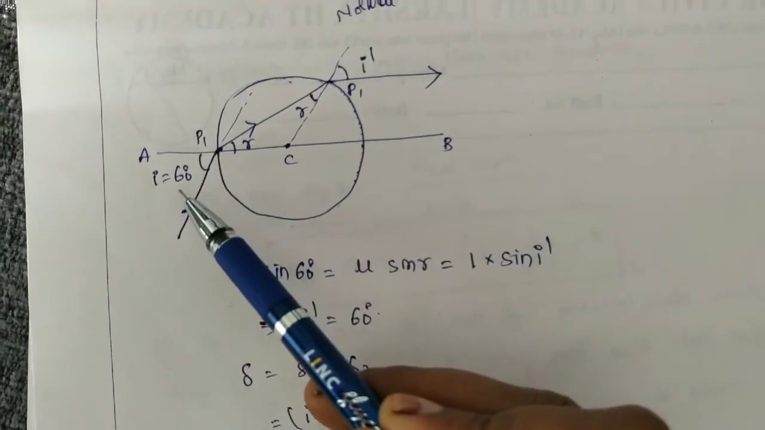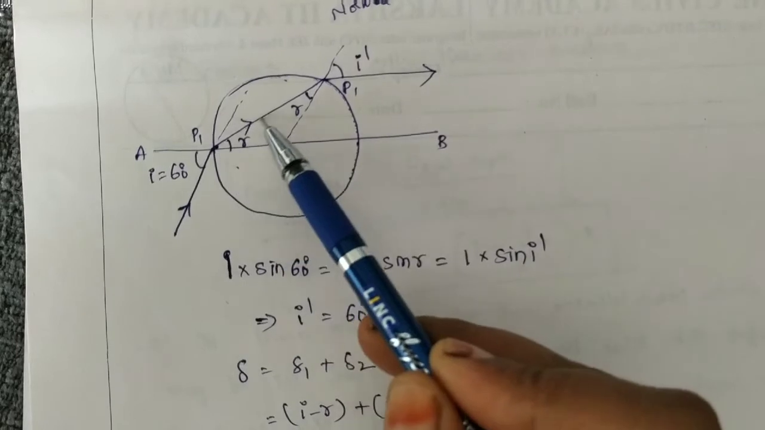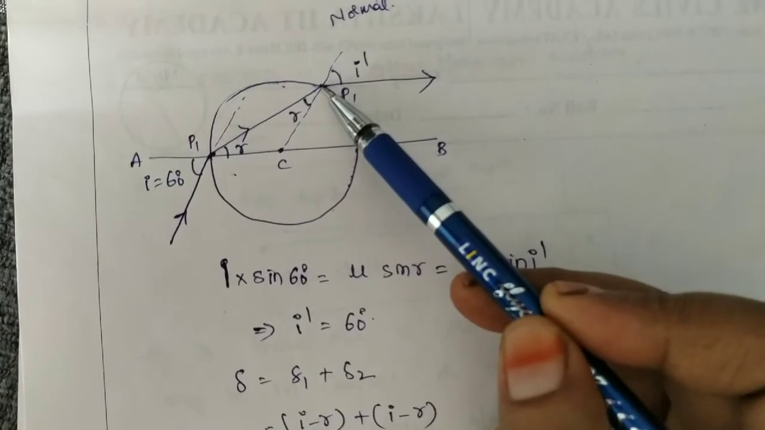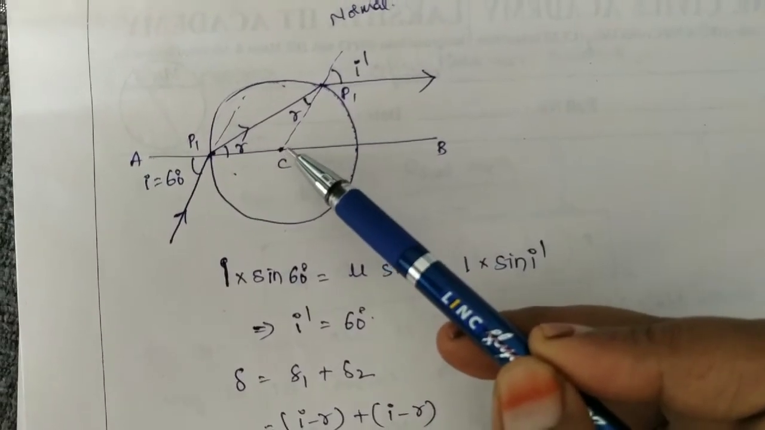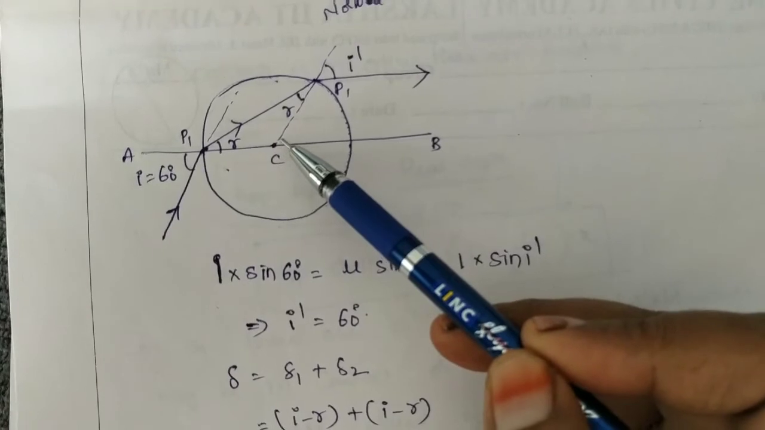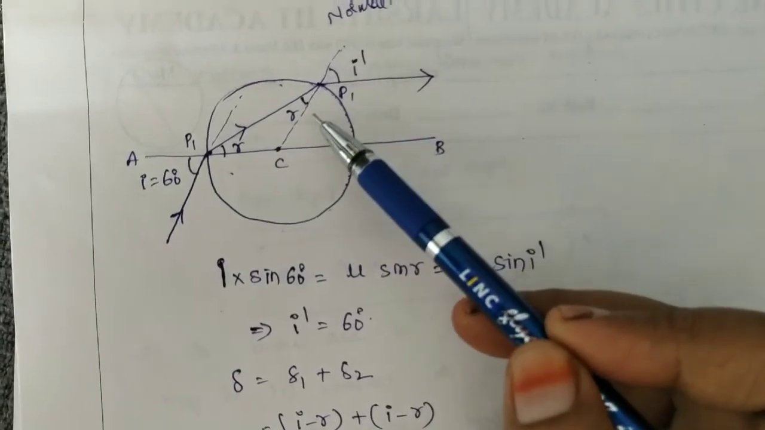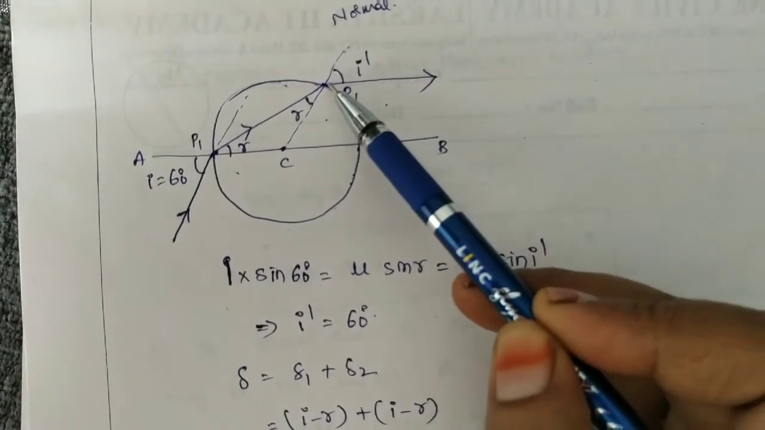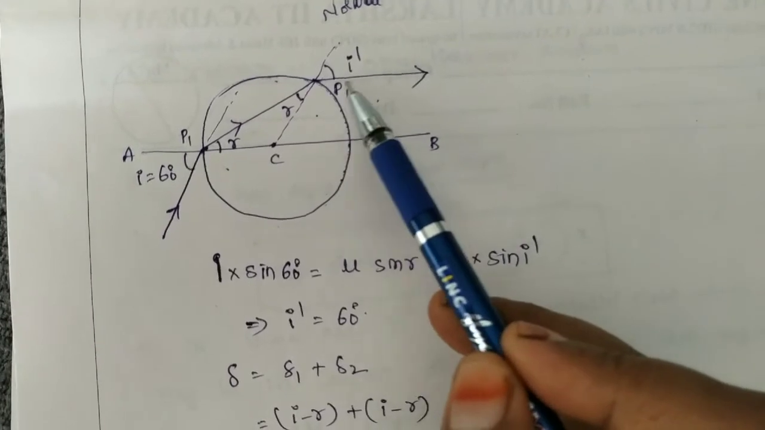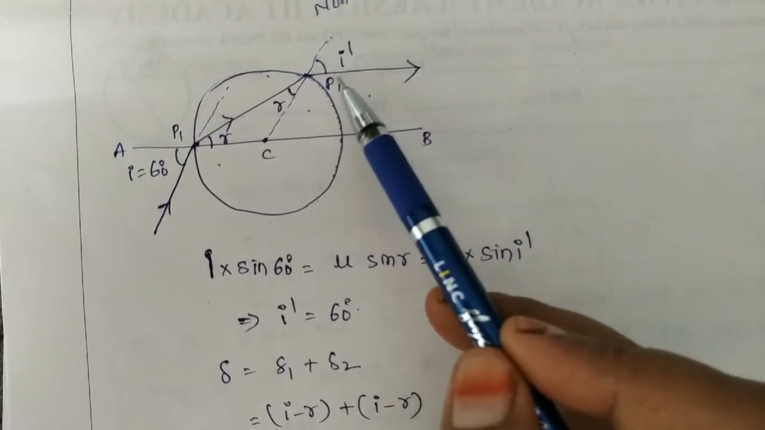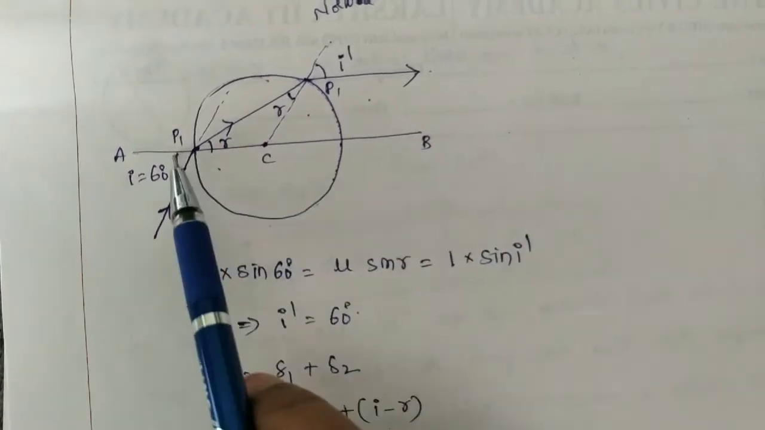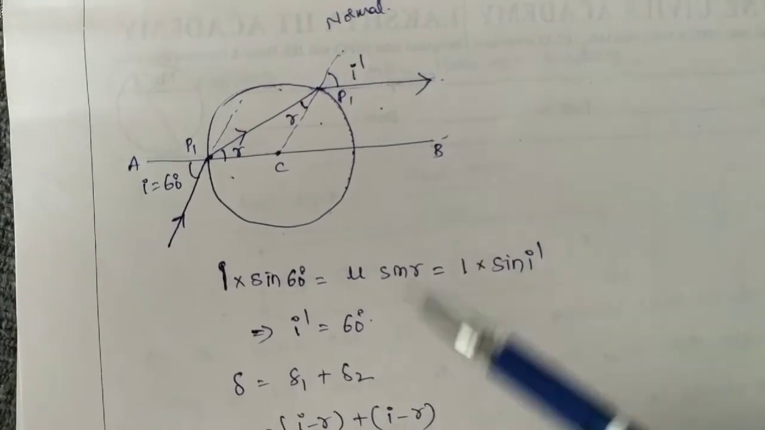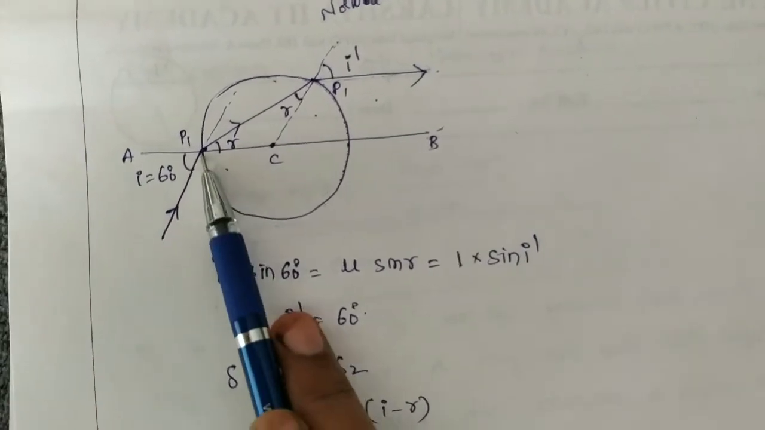Now here the light ray is traveling from rarer to denser, so it bends towards the normal. For example, if it is incident here, take the normal at the point of incidence. For a sphere the radius at a given point gives the normal, so this is the normal here. Again the light ray is traveling from denser to rarer medium, so it bends away from the normal. It has to travel like this, but it is traveling like this. It bends away from the normal and emerges parallel to AB. This is the emergent ray here. Understood?